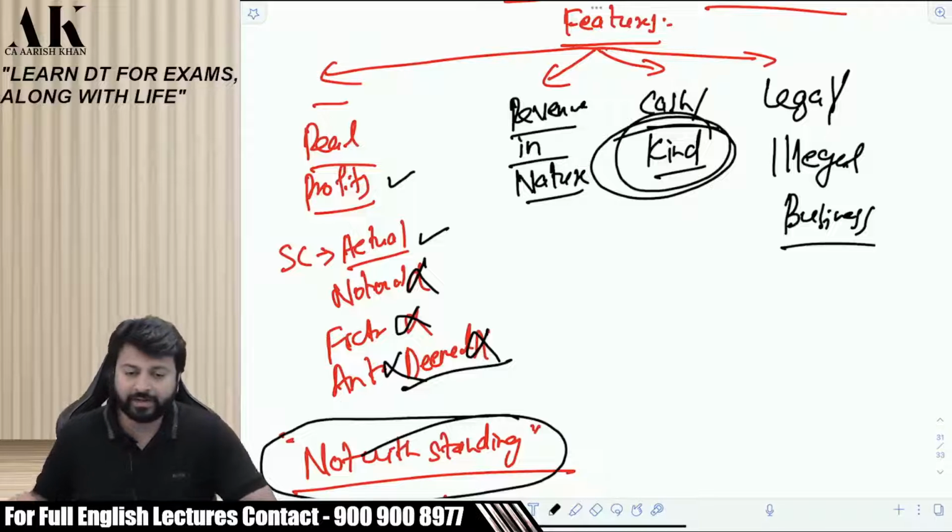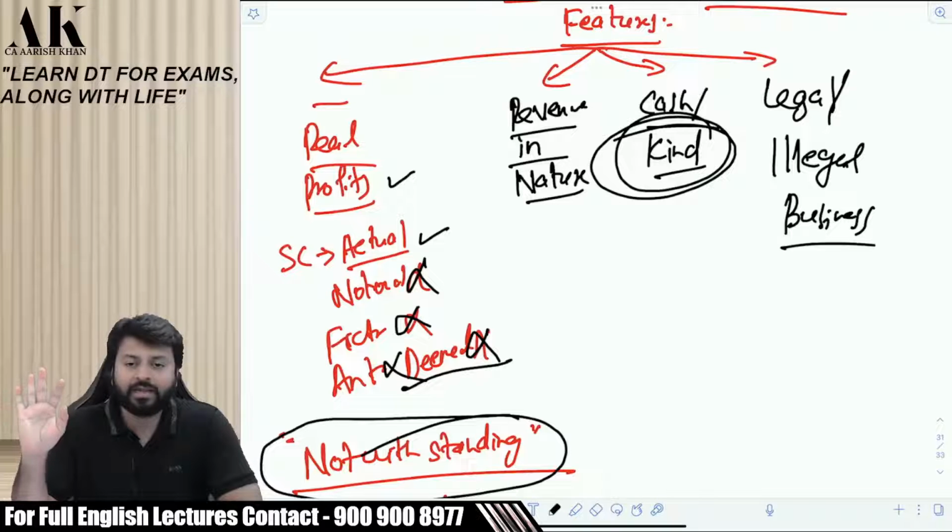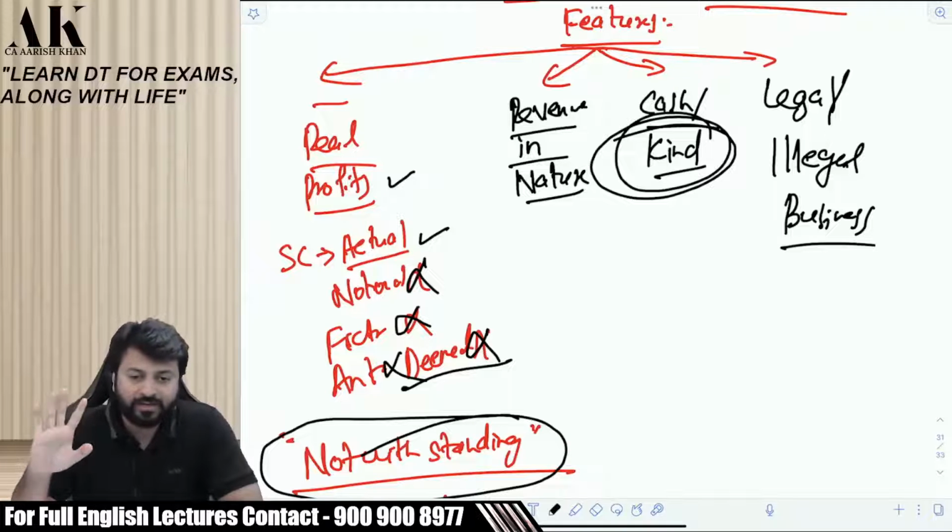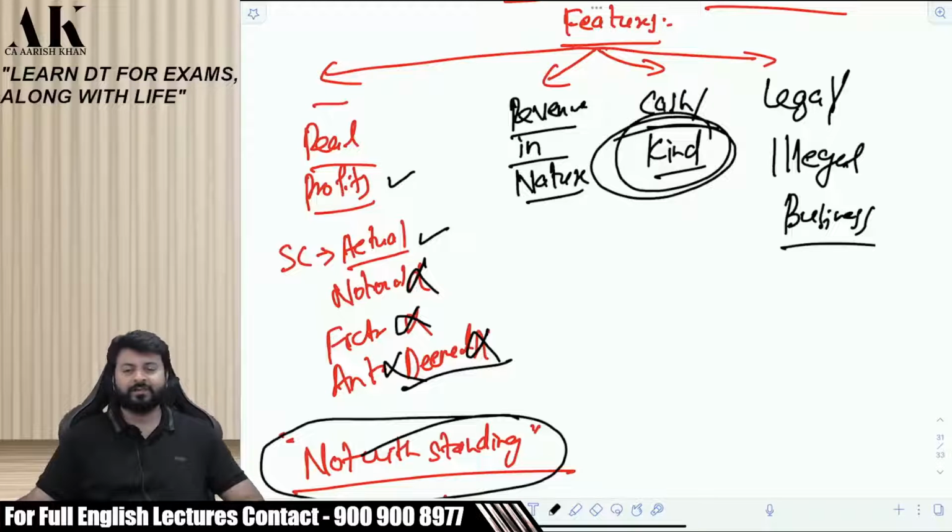Let me tell you very clearly, with a lot of responsibility, that I am not encouraging, nor is the government encouraging, you to do illegal business so that they can get tax. Let me tell you, government is not saying sell drugs because we want tax. Government is not saying do illegal business. Government is not saying sell drugs or sell alcohol in a state where it is not allowed.